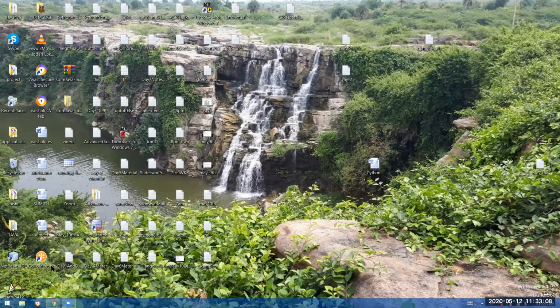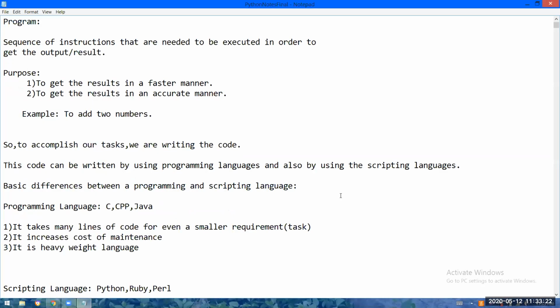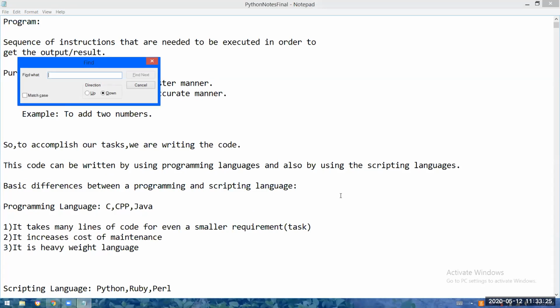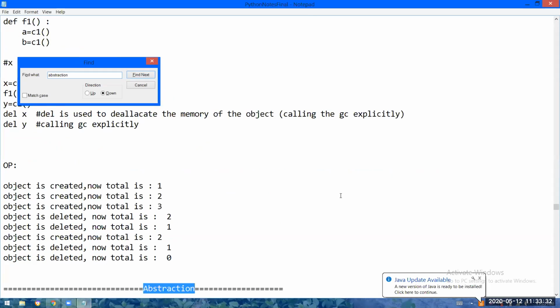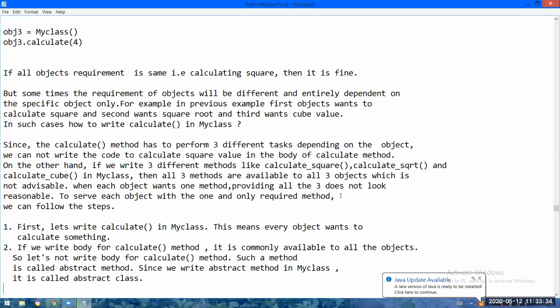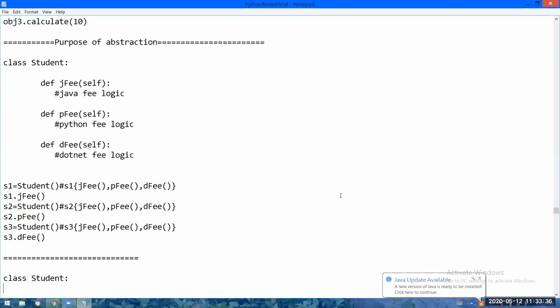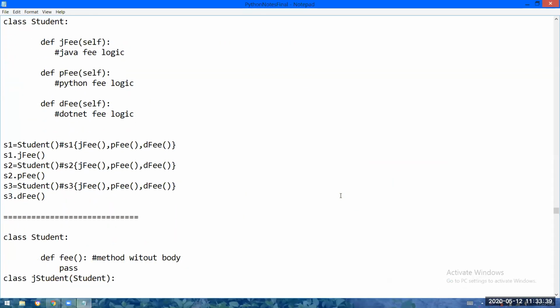Yes, madam. Okay, fine. So in the last class we have seen inheritance, and in today's class we will see the next principle of OOPs, that is nothing but abstraction. So let us see. Okay, so see, I have one requirement. To satisfy the requirement, I have written this program.